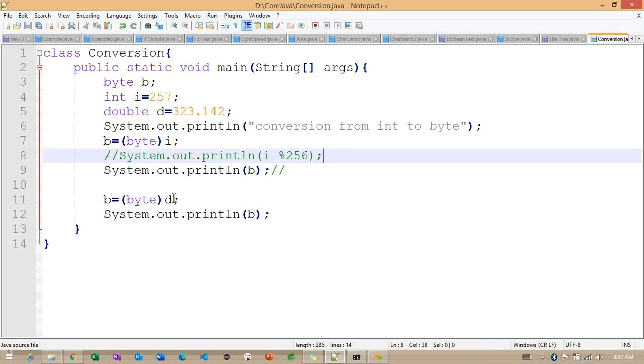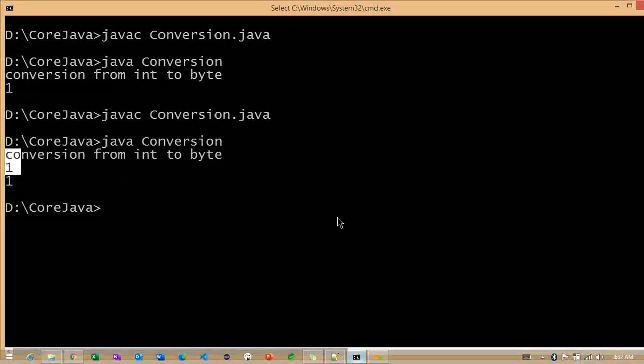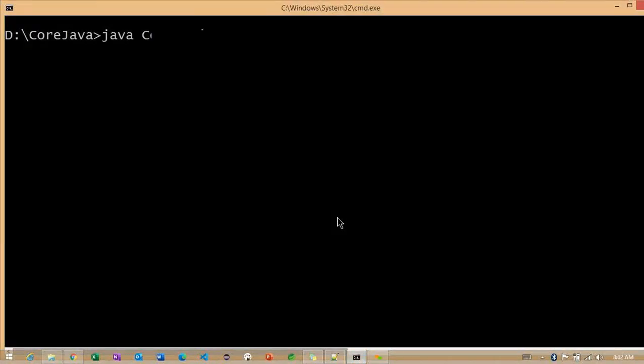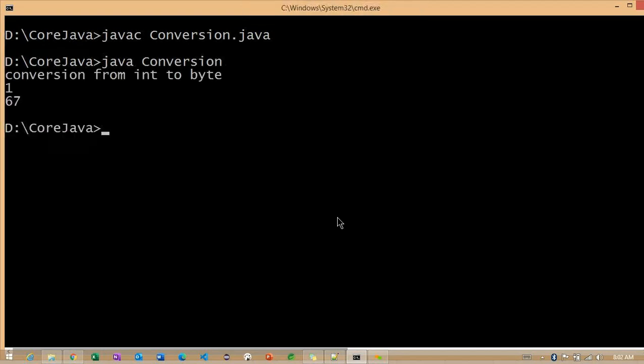Right now, we are checking with a double data type, and we are converting from the double data type into this byte data type. Observe, again I run the same example. What is the value we are getting here? 67.